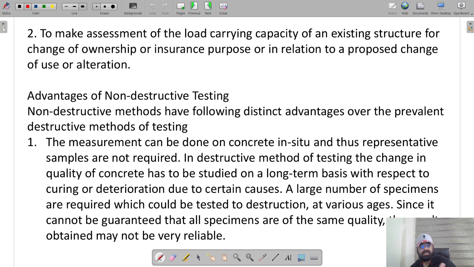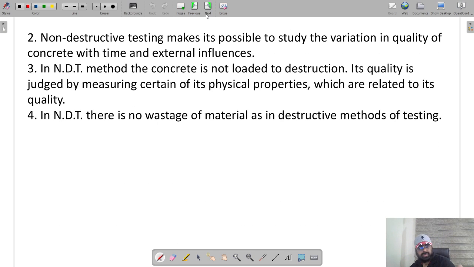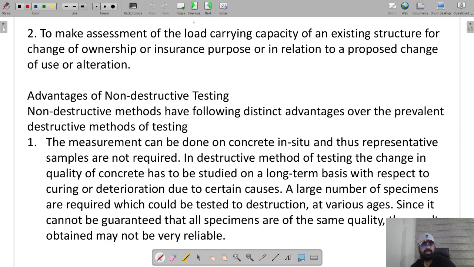Moreover, if you see the advantages of non-destructive testing, there are several advantages. You can find the change in the quality of the concrete over the period of time because here you are not destroying the specimen. Here the specimen can further be used in the construction work as it is not being destroyed. You can find certain other flaws also in the concrete, like development of cracks, entrapment of the water. So that can also be done. So there is no wastage of the material as it was in the case of destructive testing. So there are several advantages of non-destructive testing. A few of them I have mentioned. Out of them, three or four points can be mentioned.